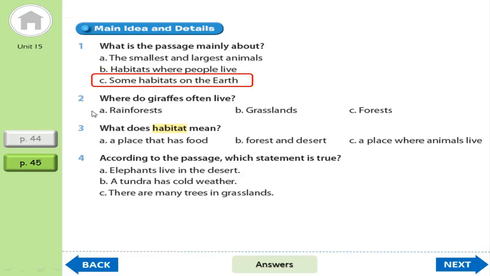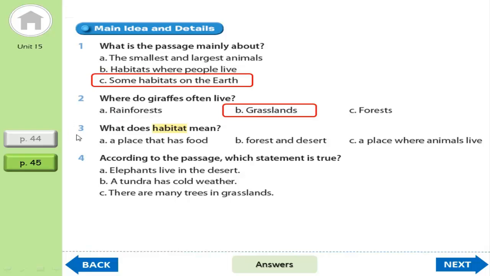So, which one is the correct answer? Did you remember the last picture that we studied together? Okay, let's check the answer together. Giraffe is a kind of animal that eats grass. So they often live in a grassland, right?